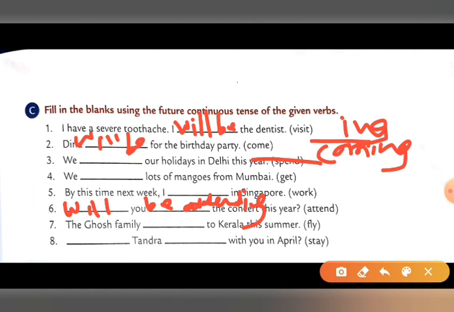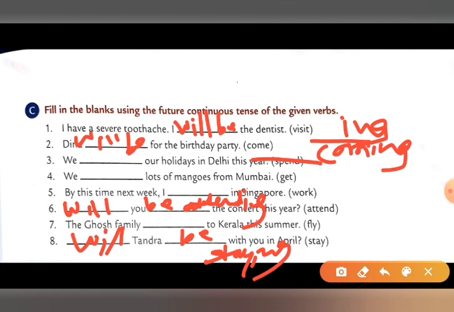Last one: blank Tandra blank with you in April. So the answer is will. First will comes: will Tandra be staying with you in April. Okay, so this is about the future continuous tense.